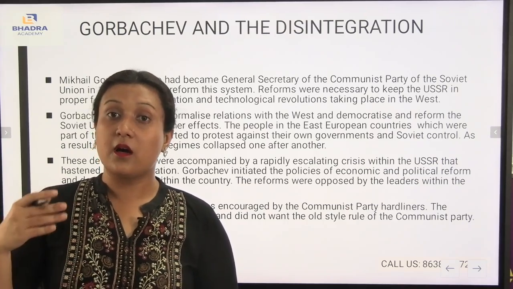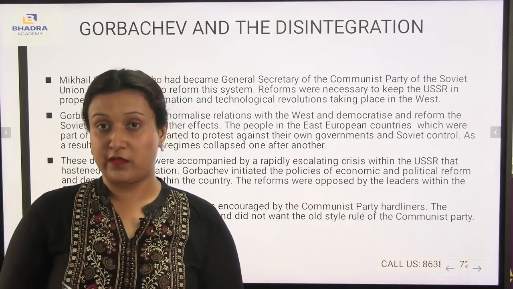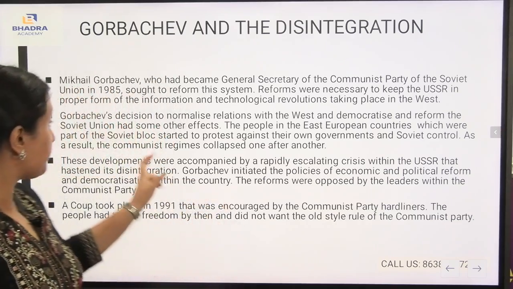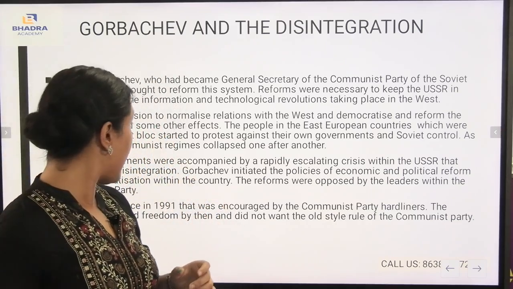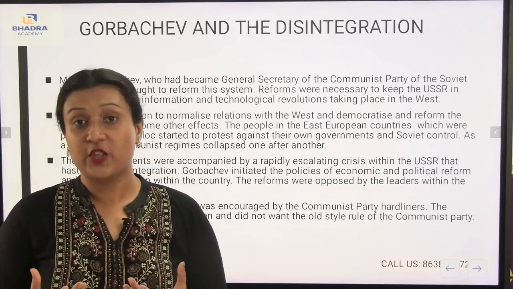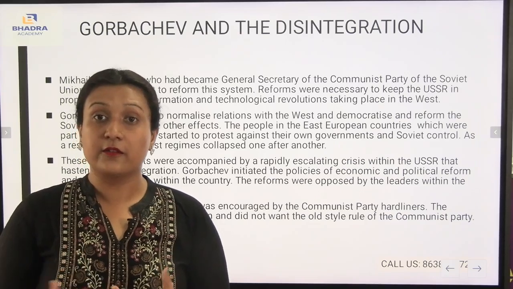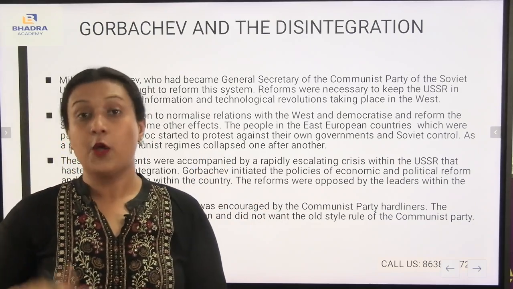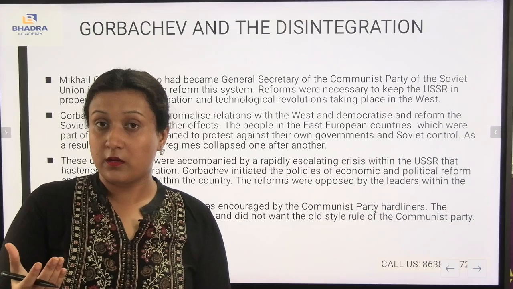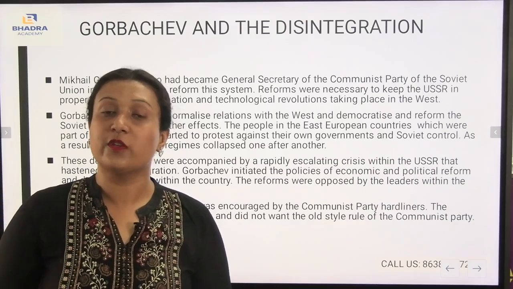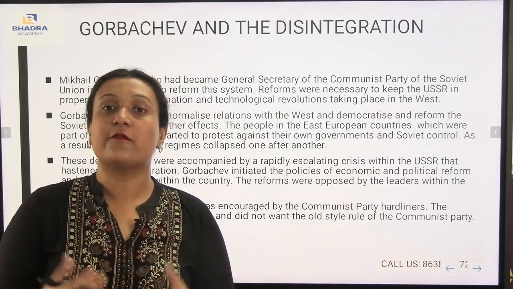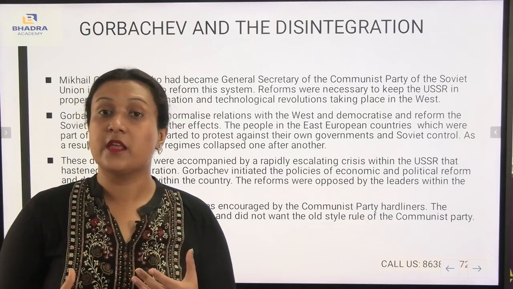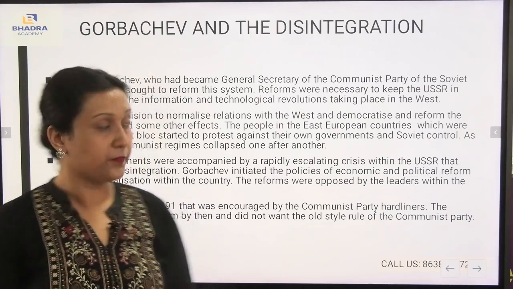They protested against the government of the USSR because they didn't want any kind of reform held by Michael Gorbachev. Slowly, one after another, the communist regimes fell down. One more communist regime was coming, and another one was falling down, which means slowly everything was collapsing. Whatever was being held by Michael Gorbachev himself was collapsing one after another.